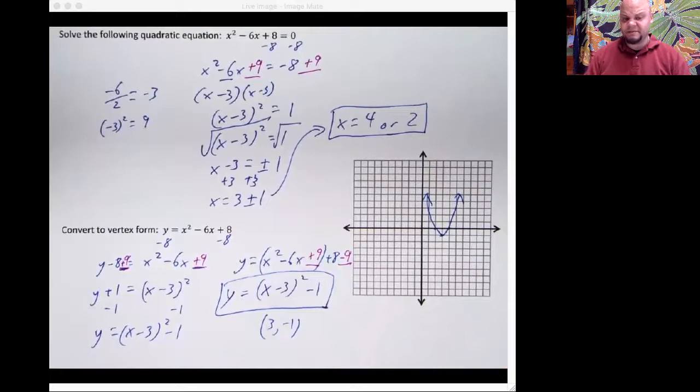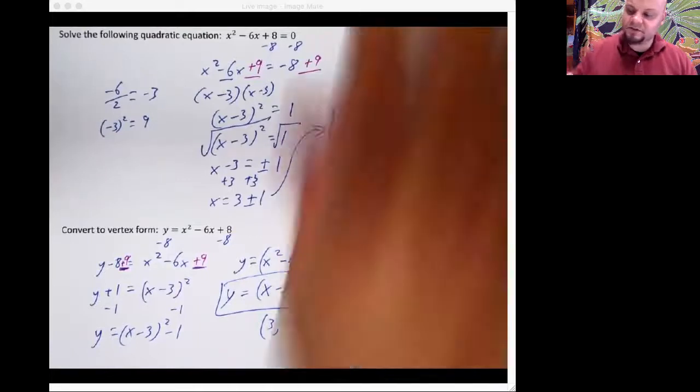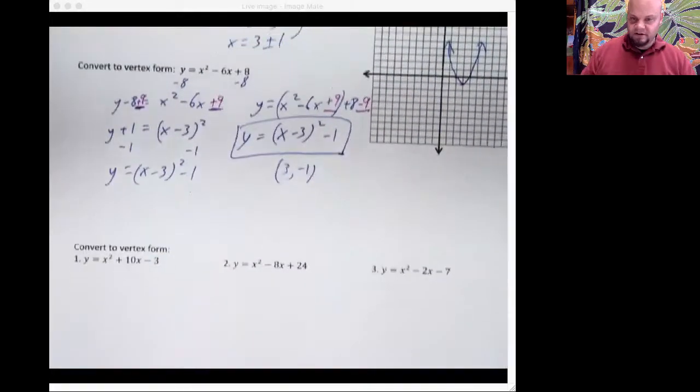So that's our job, guys. We want to convert stuff into vertex form. I know you've seen it once, but I want you to try on these 3 problems that are underneath. I'm going to pause it, and then I will go through them with you. Actually, I bet I could do the work super fast with you. So there are the 3 problems.